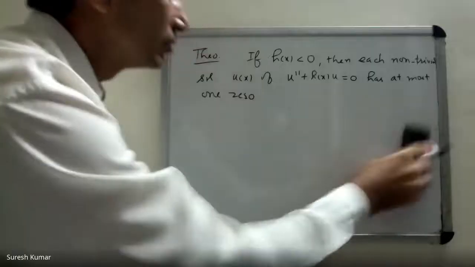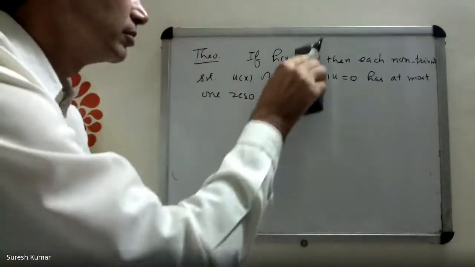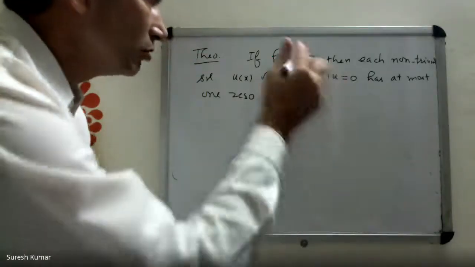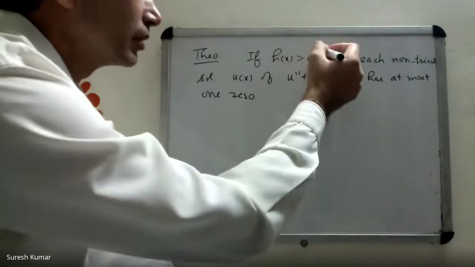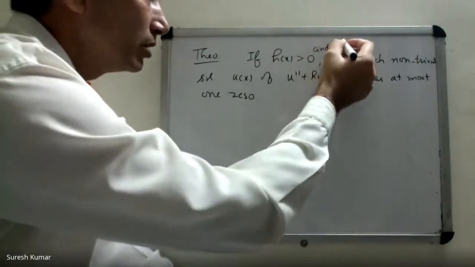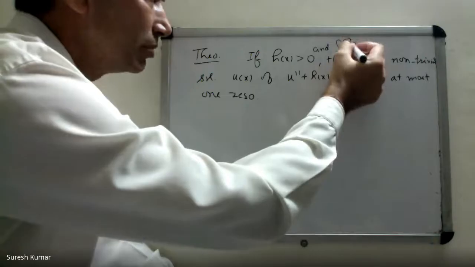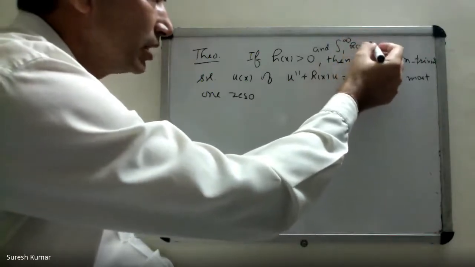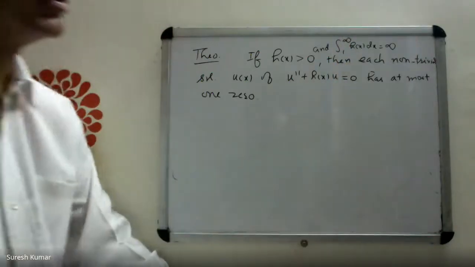Let's see another result. If h(x) is positive, and one more condition, the integral from 1 to infinity of h(x) dx is infinity.